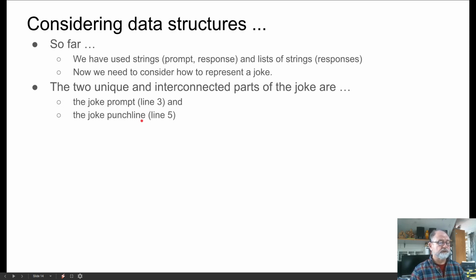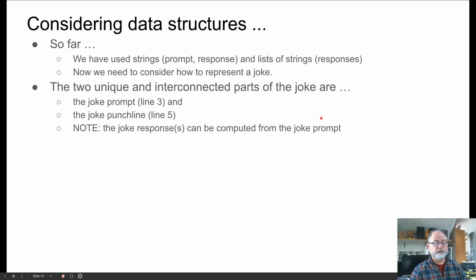So in the case of the joke we've been working with, where the prompt is tank and then the punchline is you're welcome, those two things would have to be connected together, and we can do that in a number of ways. But note the joke responses. Although in lines 1 and 2 the responses were just a string, here in this particular case we need to compute the joke responses.